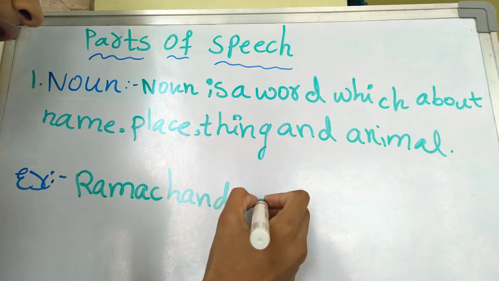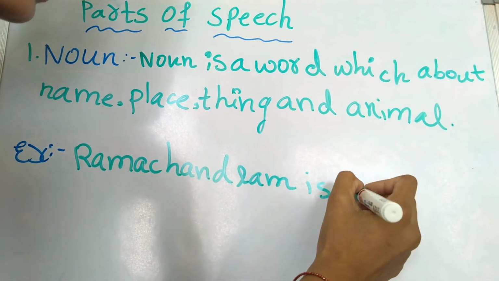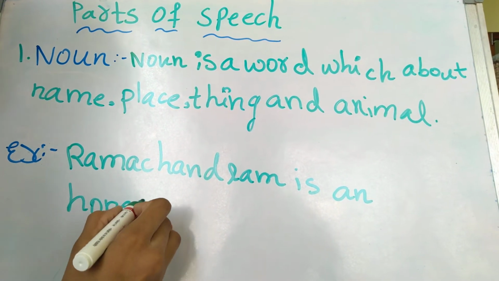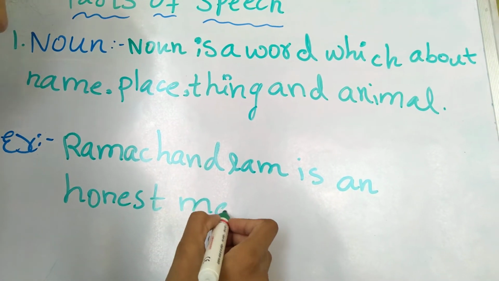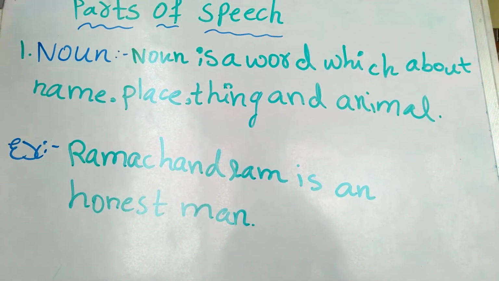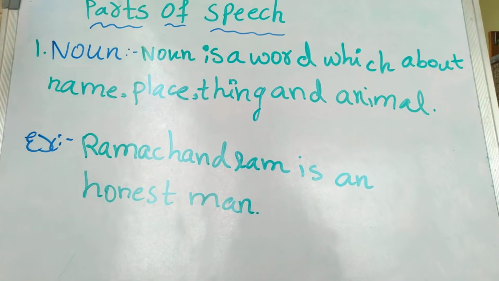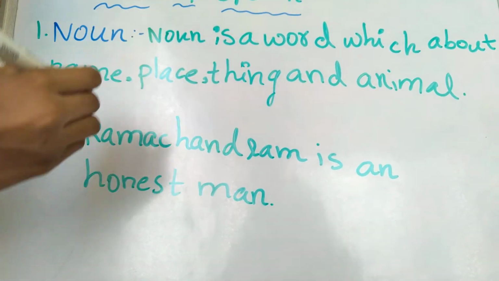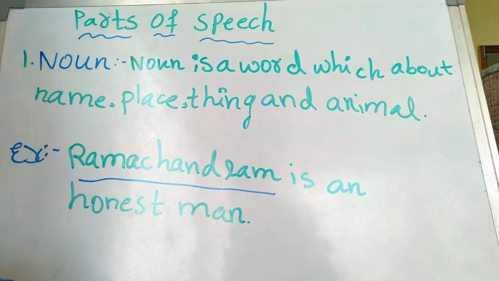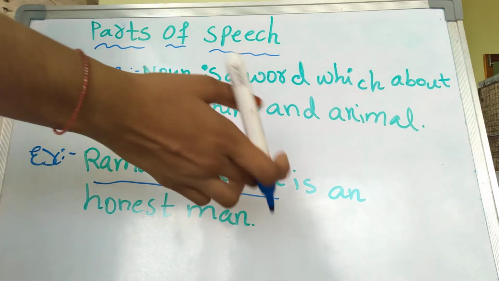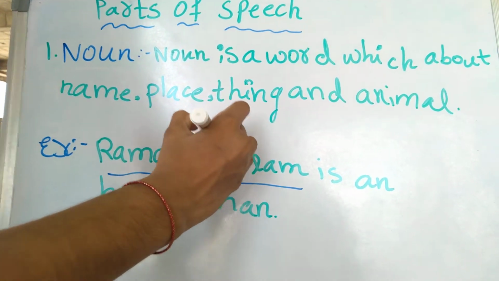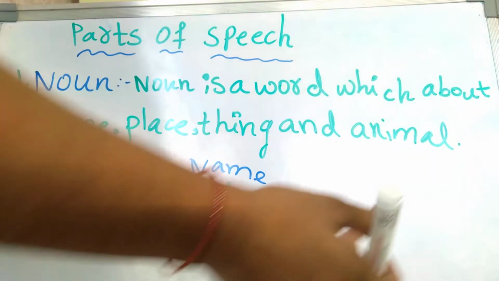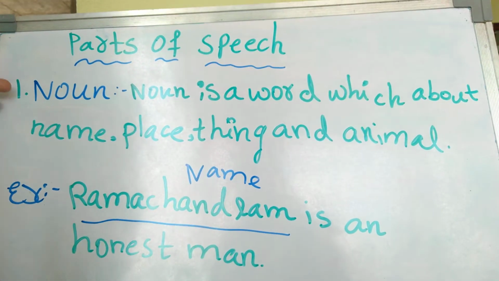Here the noun is Ramachandram because this is a name. So this is Ramachandram. What is Ramachandram here? This is a name. So name, place, thing, and animal. Ramachandram is a name, so it is a noun.